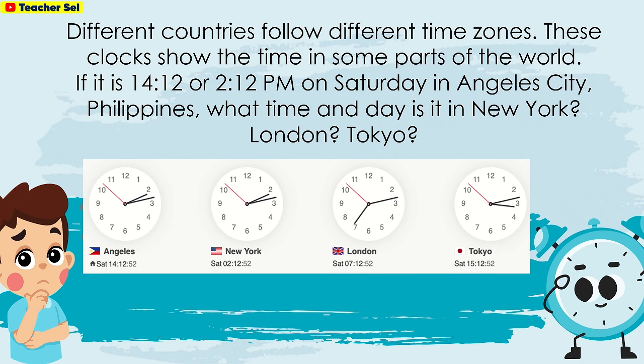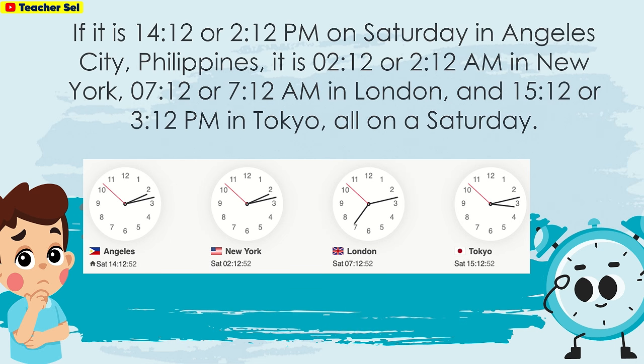It is 14:12 or 2:12 p.m. on Saturday in Angeles City, Philippines. What time and day is it in New York, London, Tokyo? If it is 14:12 or 2:12 p.m. on Saturday in Angeles City, Philippines, it is 2:12 or 2:12 a.m. in New York, 7:12 or 7:12 a.m. in London, and 15:12 or 3:12 p.m. in Tokyo, all on a Saturday.